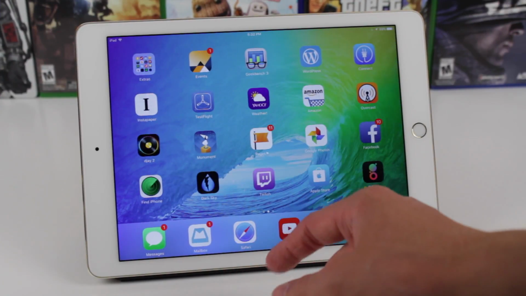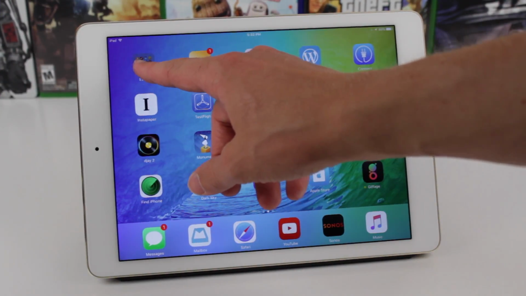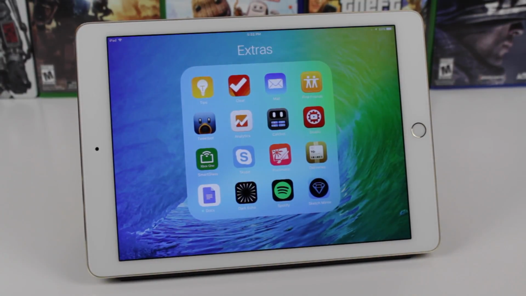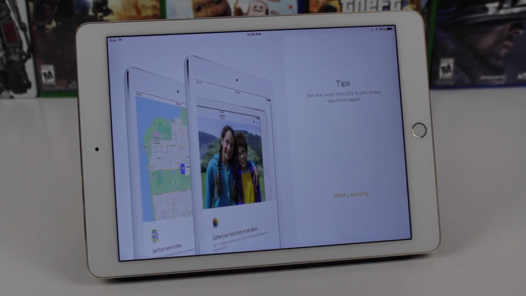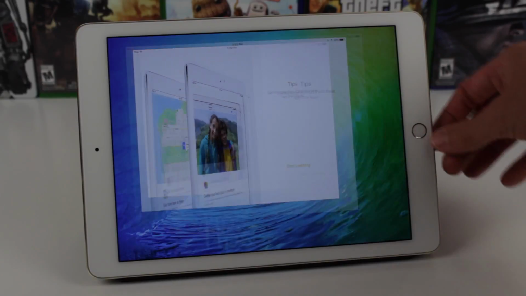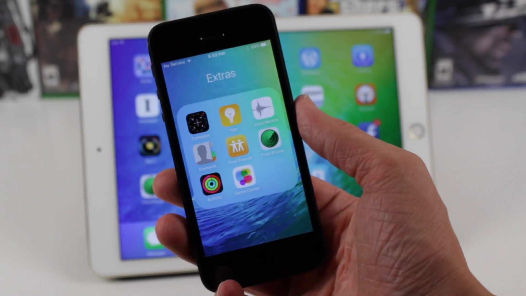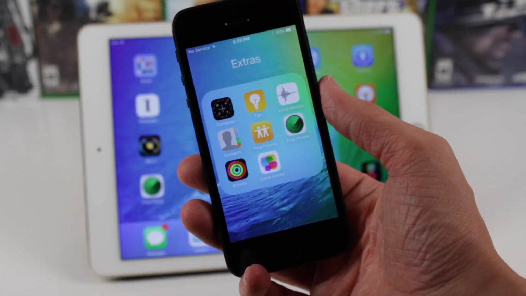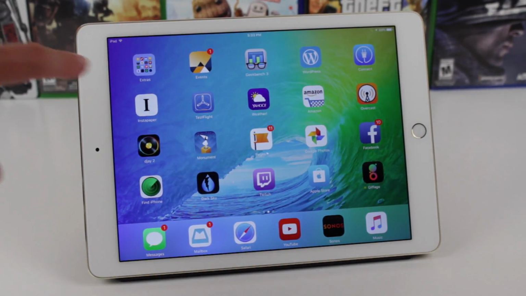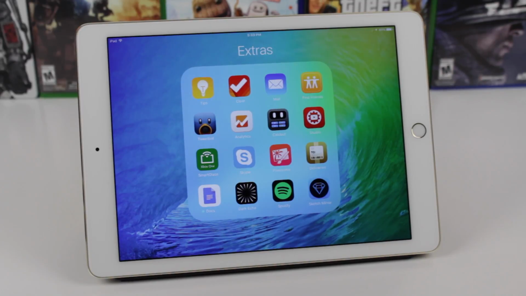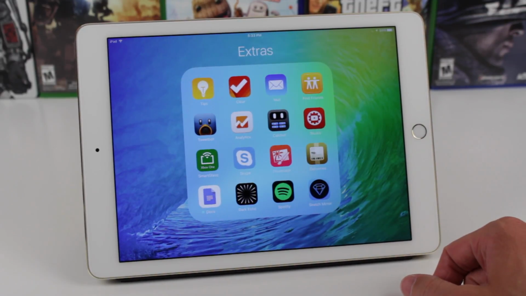iOS 9 Beta 3 also adds yet another iPad specific feature. Now when I tap on this folder right here, you're probably wondering why there are more apps on the screen than usual. That's because in this latest iOS 9 beta, Apple has increased the size of folders from 3x3, like you can see on screen for the iPhone right here, to 4x4. This isn't a huge or groundbreaking feature by any means, but it's just another thing that makes sense as it takes advantage of the iPad's larger screen, so I'm super happy to see this change.